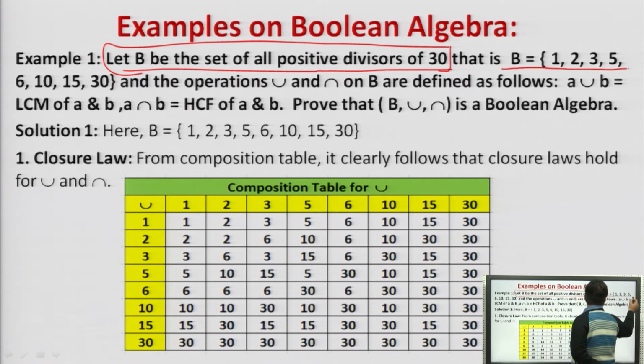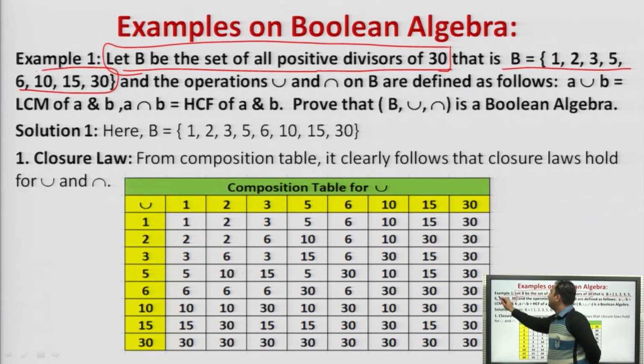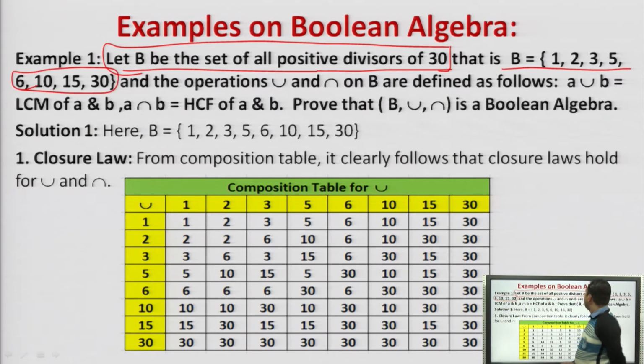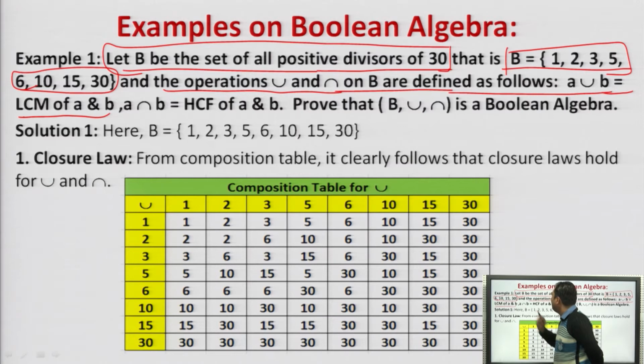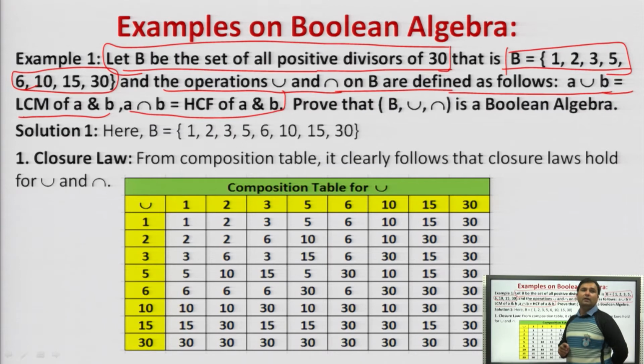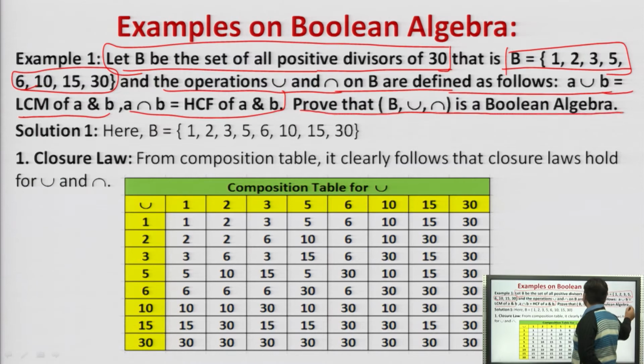That will be 1, 2, 3, 5, 6, 10, 15 and 30, right? These are the positive divisors of 30. The operations which we have to use, the two binary operations, that is union and intersection on B, are defined as follows: A union B is equal to LCM of A and B, and A intersection B is equal to HCF of A and B. Then prove that this is a Boolean algebra.